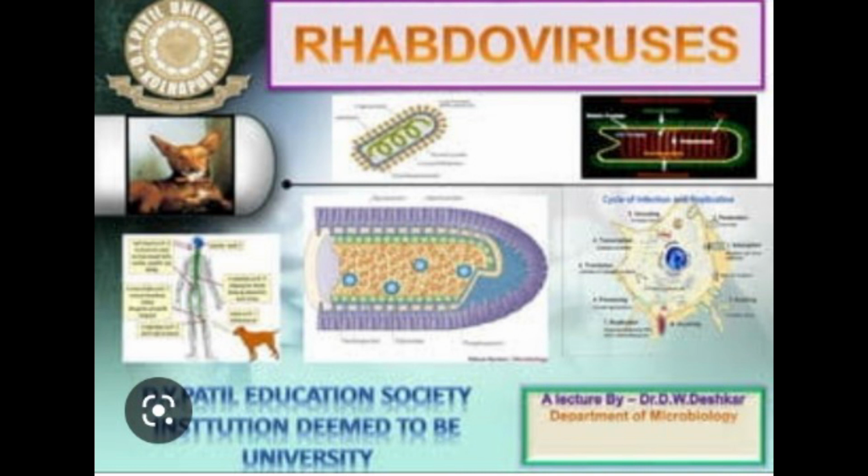PCR, reverse transcriptase PCR, can be used for the detection of rabies virus RNA. Diagnosis in animals: the brain of a rabid animal is removed. The portion of the brain should include the hippocampus and cerebellum, as Negri bodies are abundant there. The following tests are done for the diagnosis.